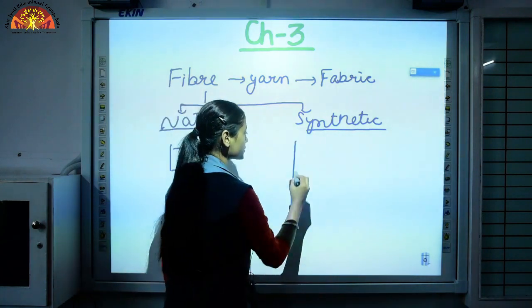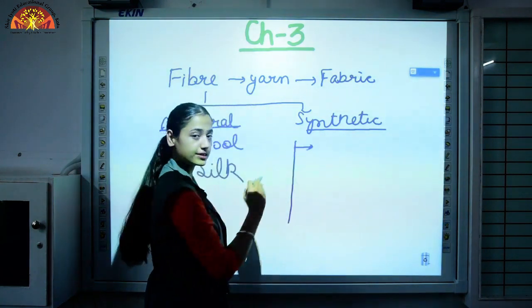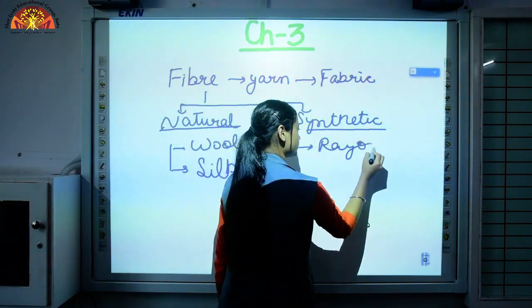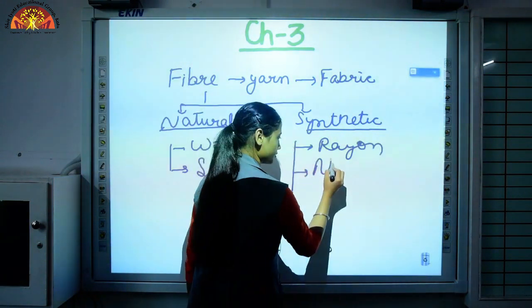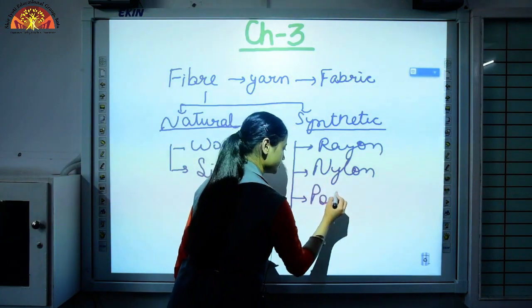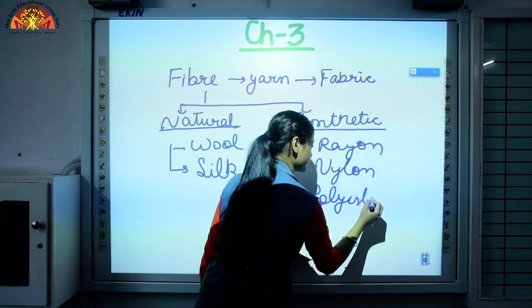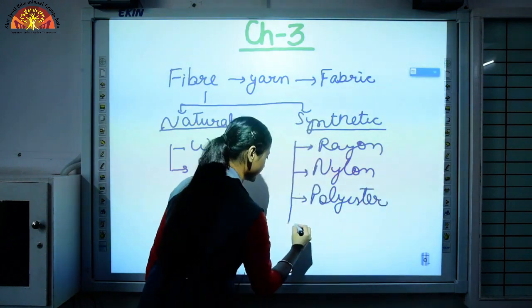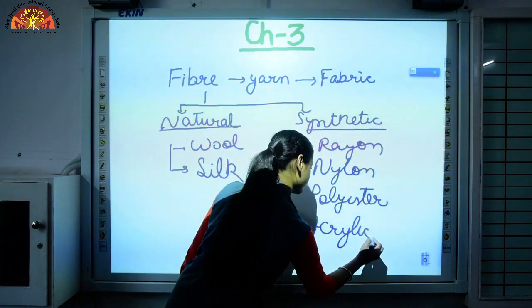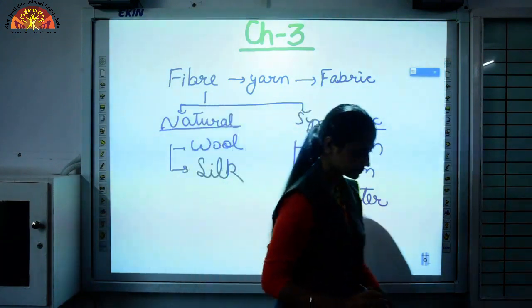So in this chapter we are going to discuss synthetic fibers like rayon, nylon, polyester and acrylic. Okay?